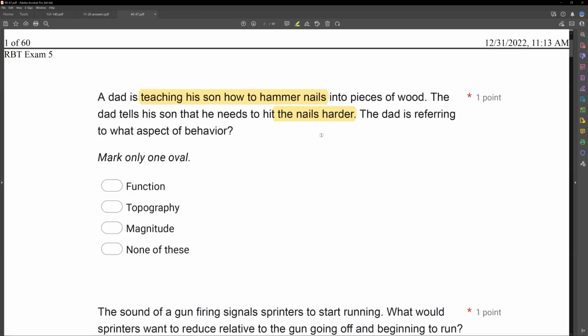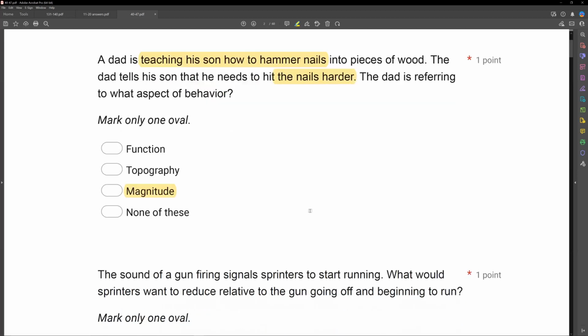So if you ever see a question that's discussing behavior change, and we're trying to make something louder, quieter, harder, softer, longer, shorter, all these aspects of behavior where the topography isn't necessarily changing and the function isn't necessarily changing, you're typically going to be leaning towards magnitude. So in this case, the dad wants the son to hit the nails harder. The dad is referring to C, magnitude.